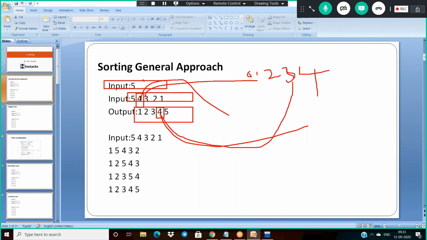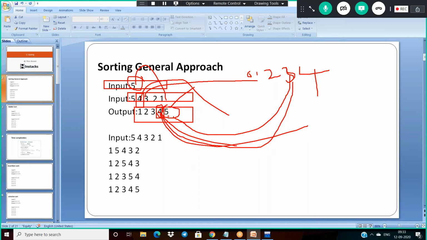My input is n. N minus 1 gives you the last element, and n minus 2, if 5 minus 2, is 3. The index 3 place, whatever value you have there, is your second maximum element. So now it's very simple.